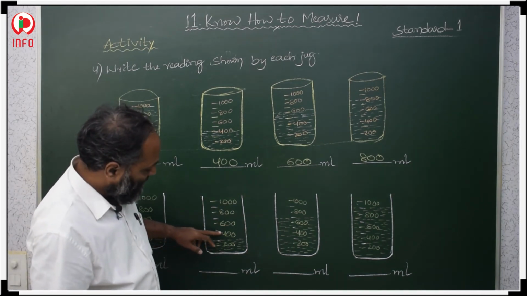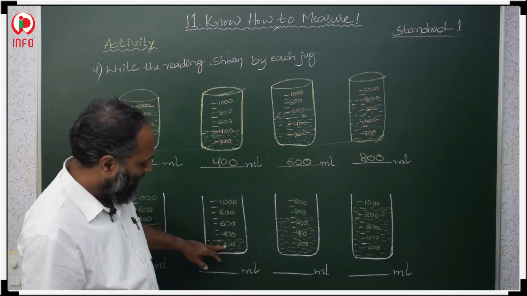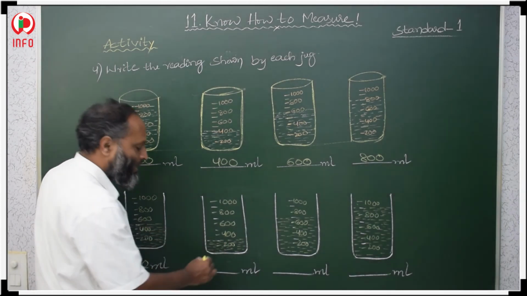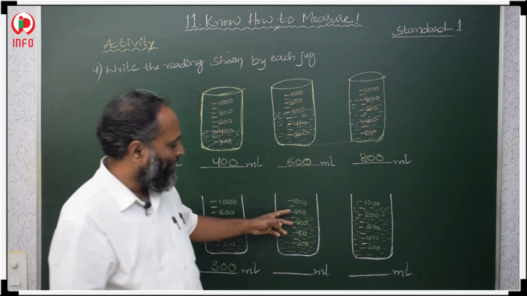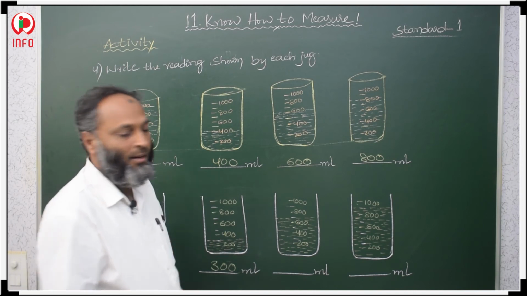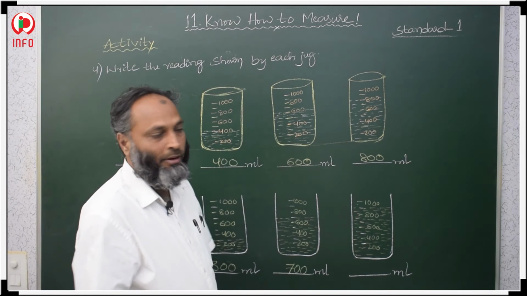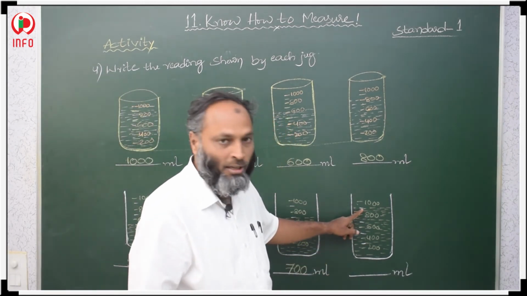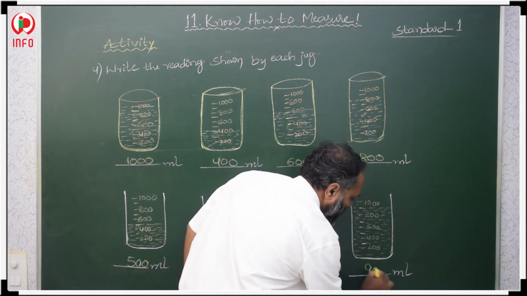Here the reading is in between 400 and 200, it means 300 ml. After 200, it is at 300 ml. So, the liquid is 300 ml. Here it is in between 600 and 800, so the reading is at 700 ml. 700 ml of liquid is there in this. Here 900 ml. After 800, 900 will come. The liquid is at 900. So the quantity of liquid here is 900 ml.